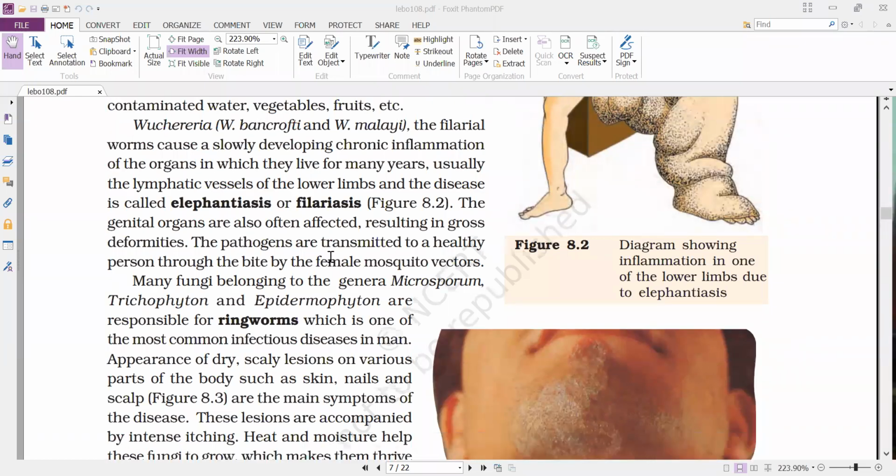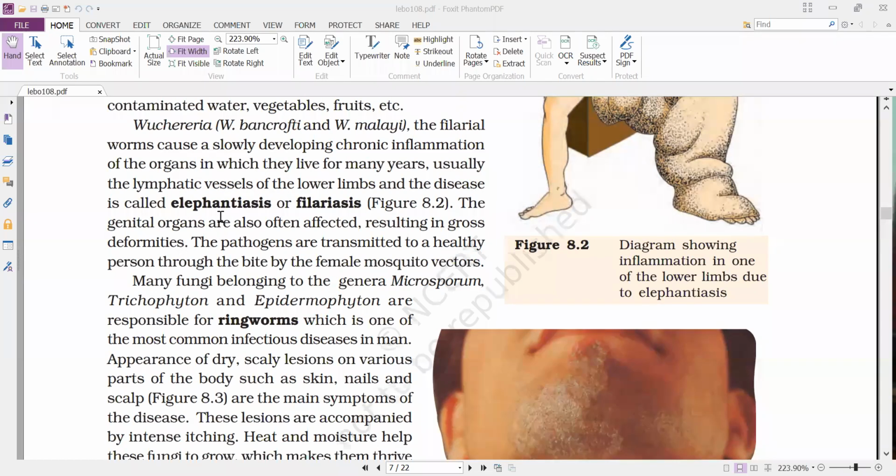Here we can see the genital organs are also often affected, resulting in deformities. The infection may spread from limbs to the genital organs also. As a result, the genital organs also get inflamed, and the functioning of the genital organs is also affected.